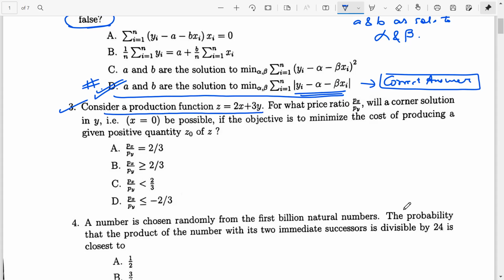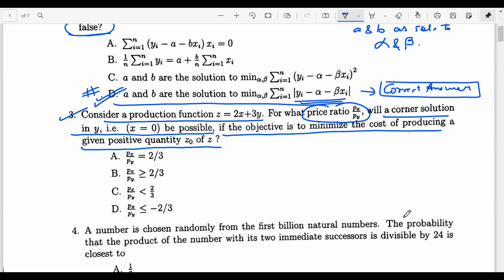Consider the production function z, which is equal to 2x plus 3y. For what price ratio px by py will a corner solution in y, that is x equal to 0, be possible if the objective is to minimize the cost of producing a given positive quantity z naught of z? So again, it's a question based on optimization problem. So let's come to the whiteboard and solve this question.